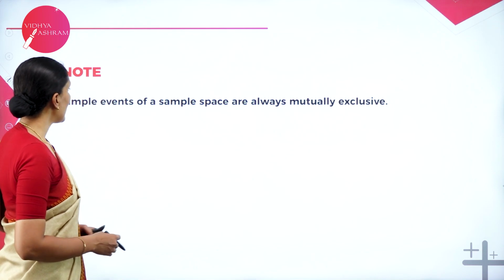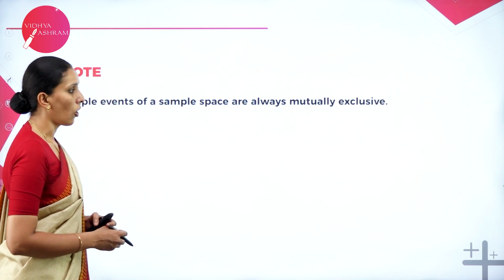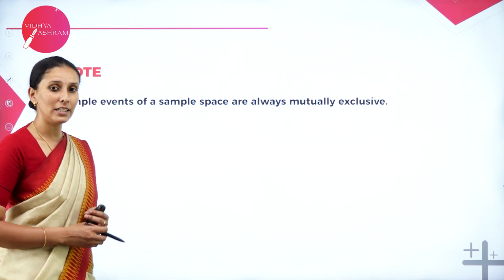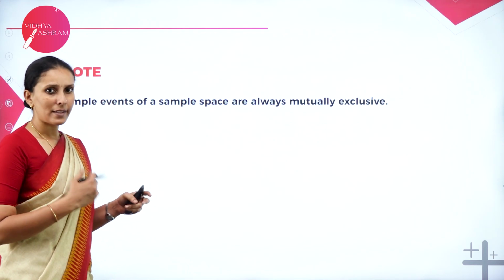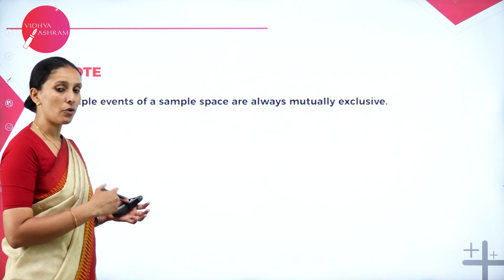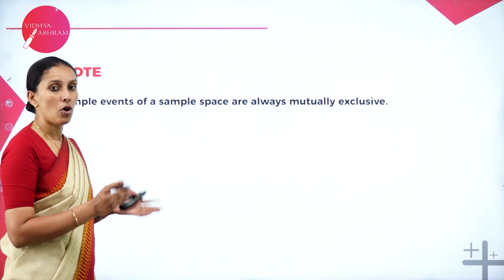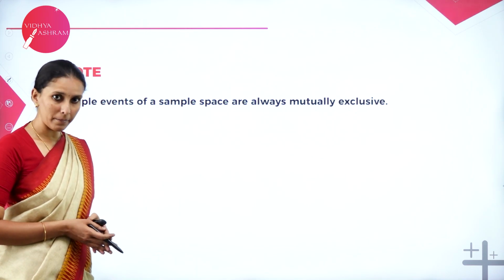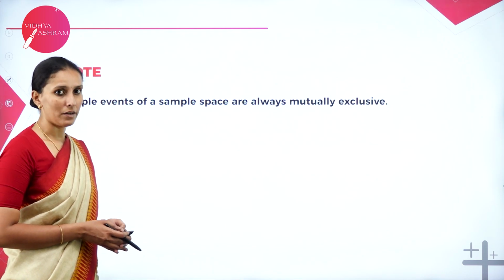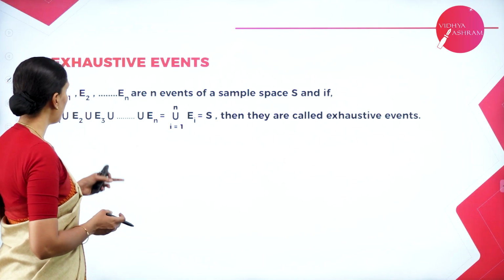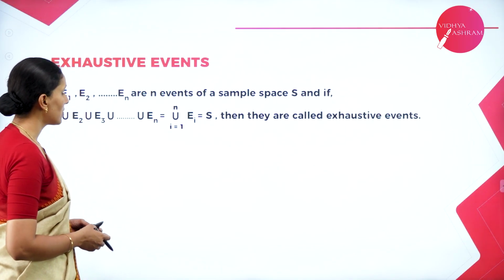Here, note that simple events of a sample space are always mutually exclusive. Obviously, it is true because simple events contain only one outcome, so the same event cannot be repeated again. When we compare with another simple event, obviously their intersection becomes empty, and hence we can call them mutually exclusive events. The next very important event is exhaustive events.